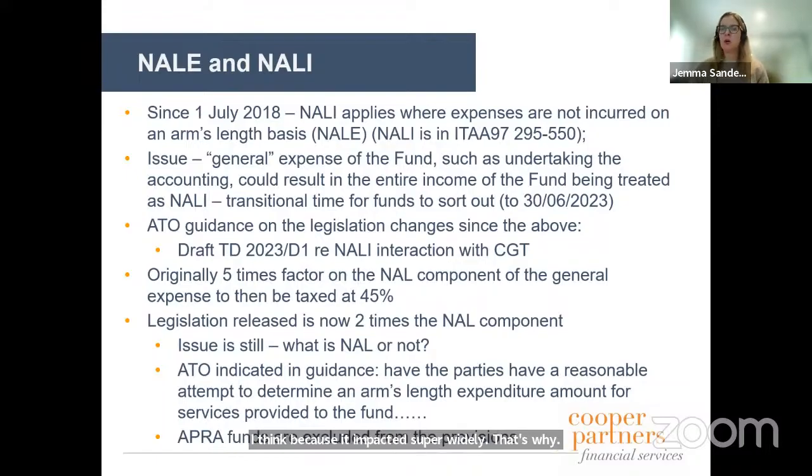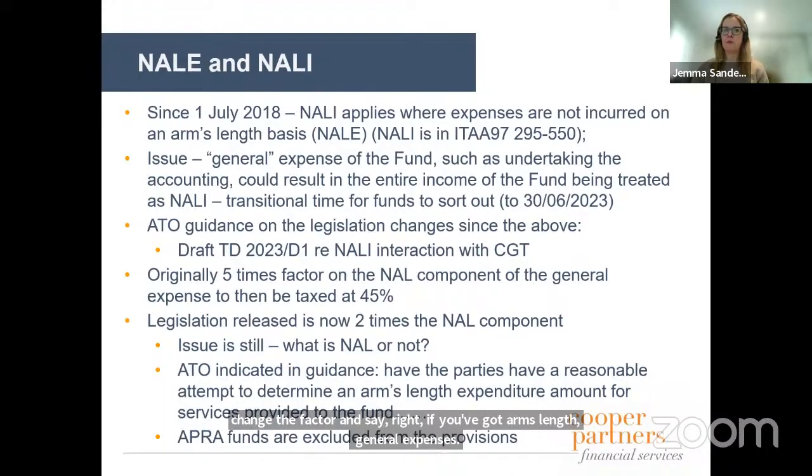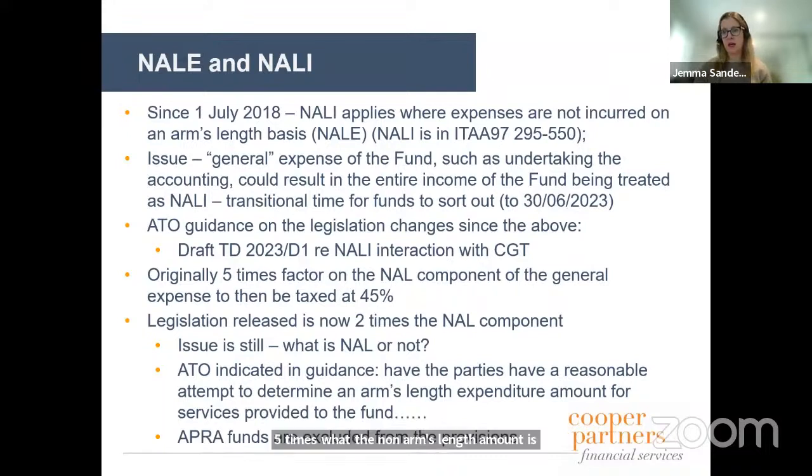So after all of that, the consideration was to change the factor and say, right, if you've got non-arm's length general expenses, 5 times what the non-arm's length amount is taxed at the highest marginal rate of 45%. And then the final draft legislation that came through was 2 times. And so I'm just sitting there going, my goodness, is that even remotely material now?